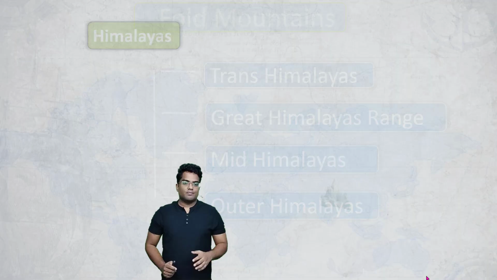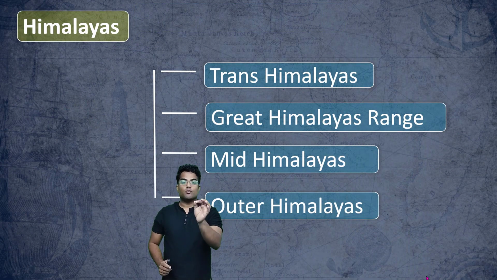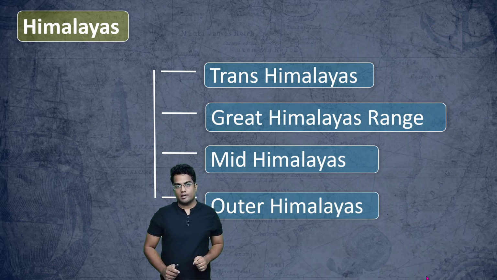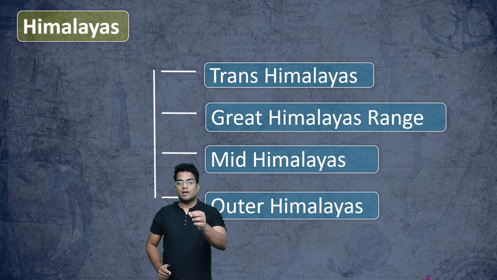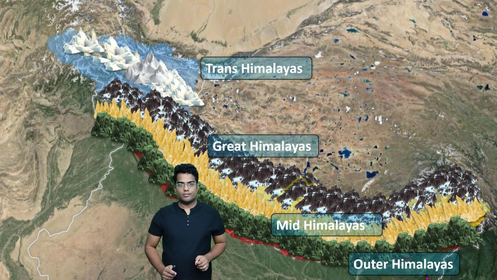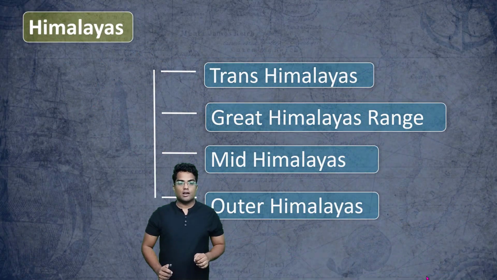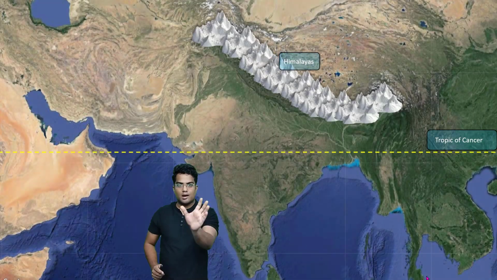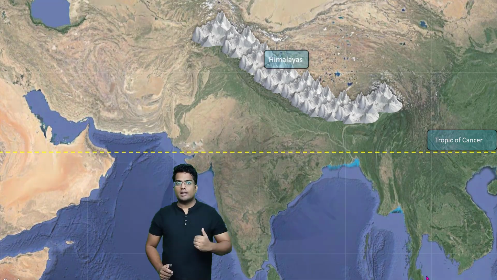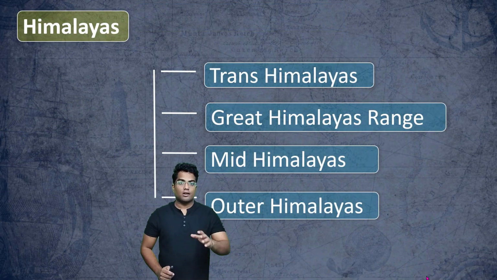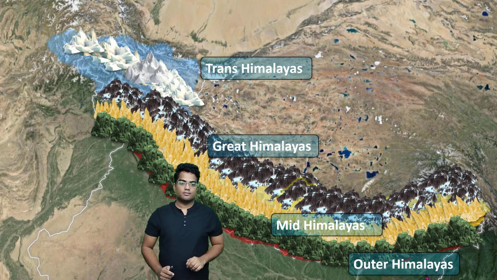As you can see, the Himalayas are essentially divided into 4 parts: the Transhimalayas, the Great Himalayas, the Mid Himalayas, and the Outer Himalayas. We are interested for the time being in the Transhimalayas. So, this is how the Himalayas look. Earlier, it looked like a single structure, but it actually looks like this.